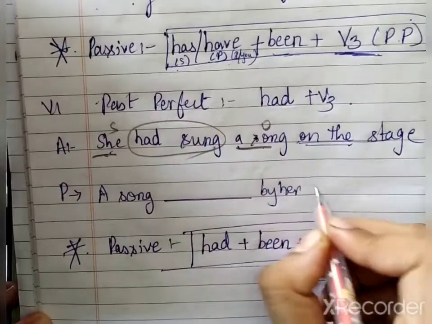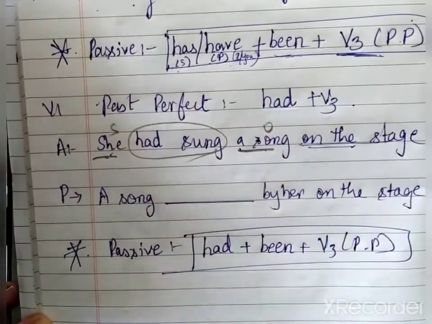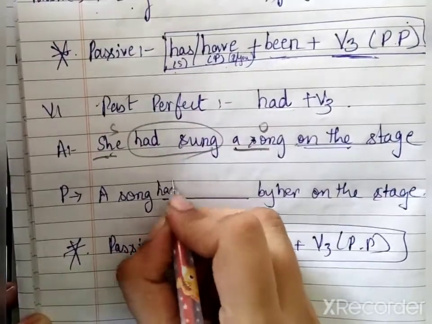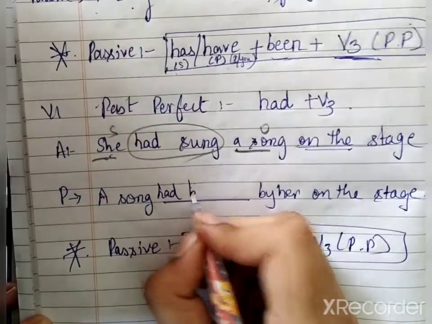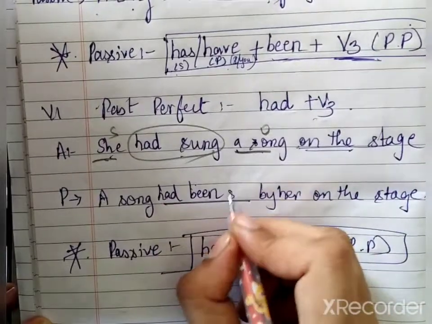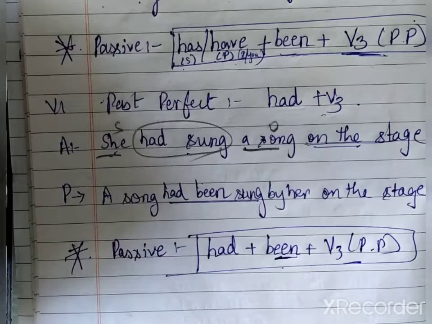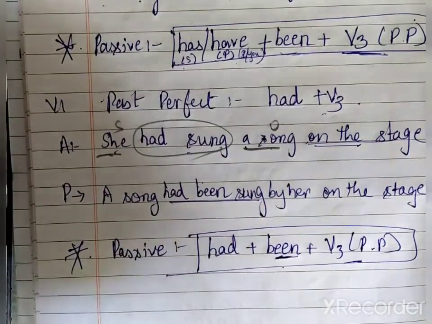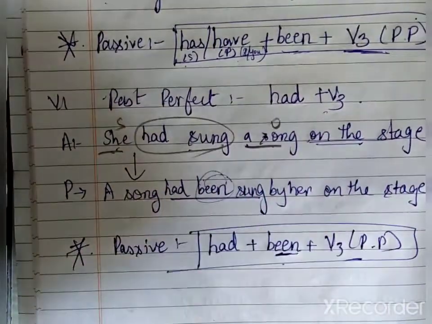So by her on the stage. Clear? Had has no change. But what do we have to add in passive? Been. So had been V3, here also it is V3, so no issue. Had been sung. So the easiest one I think for you is going to be past perfect. You do not have to change anything. You just have to add been in the sentence when you convert from active to passive voice.